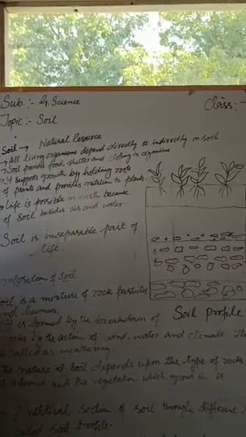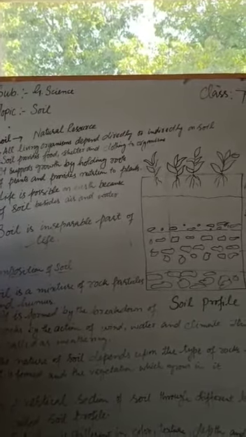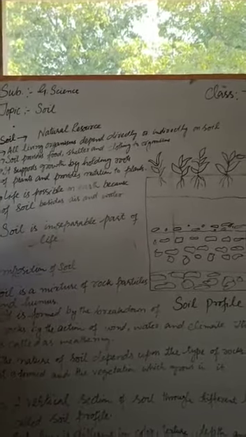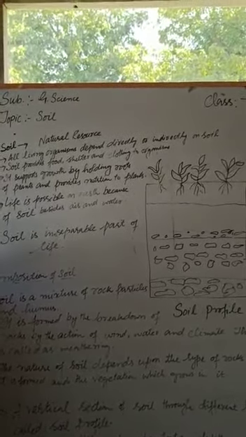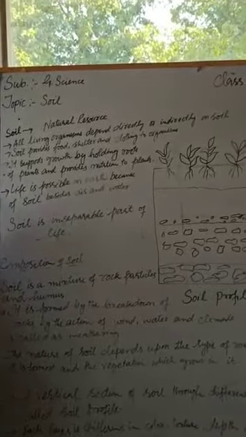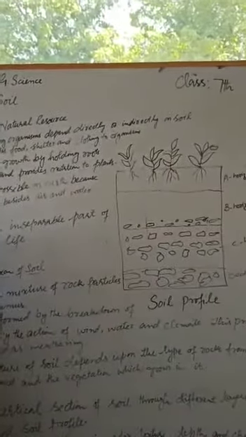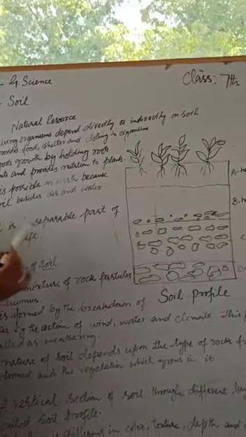All this nutrition and support to plants is provided by this soil. Or we can say life is possible on earth because of this soil. It's actually the inseparable part of life. The soil is the inseparable part of our life.